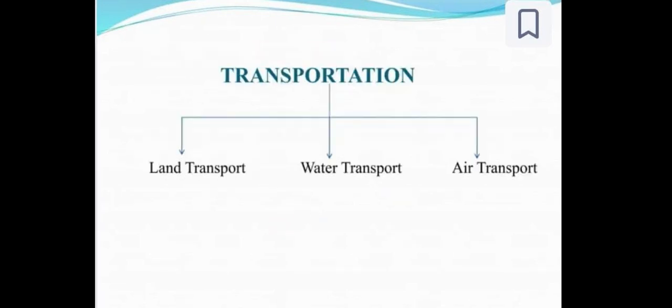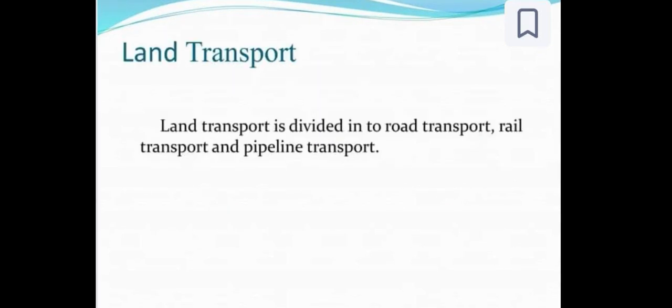Now we see the types of transportation, or modes of transport. There are three modes of transport: road transport, water transport, and the third one is air transport. These modes of transport we can learn deeply. The first one is land transport. Land transport is divided into three parts: road transport, rail transport, and pipeline transport.